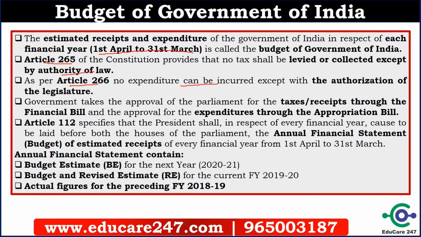and the government takes the approval of Parliament for the taxes and receipts through the financial bill. So the financial bill is for collecting taxes, and for approval of expenditure, through the appropriation bill. So for spending, the government takes permission of the legislature through the appropriation bill. So these two bills are very important, the financial bill and the appropriation bill.